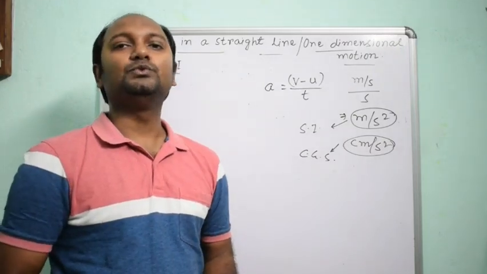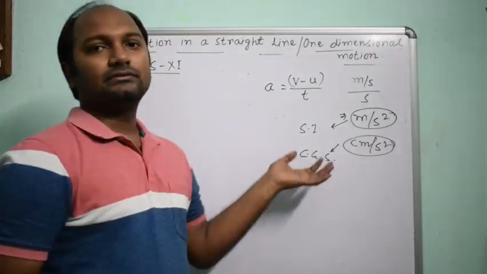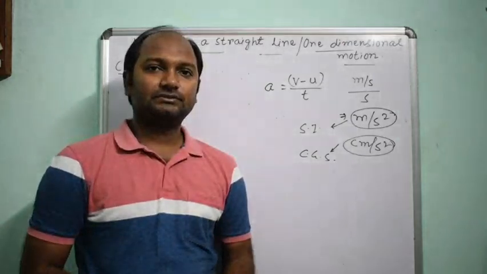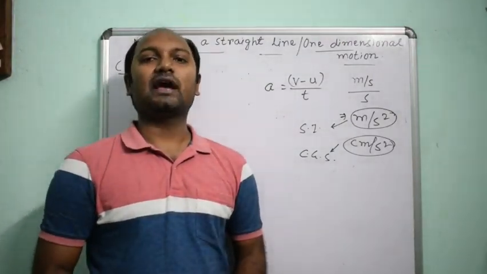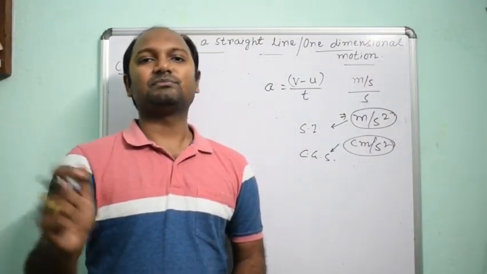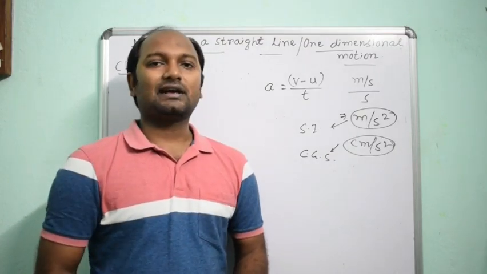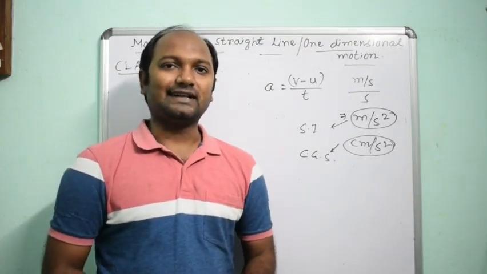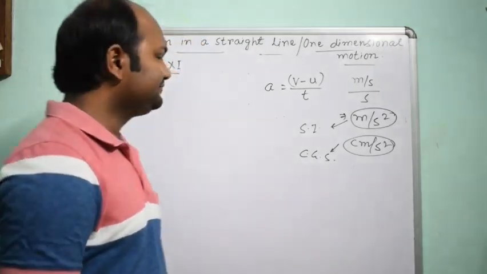Graphically we have to explain the motion of the object, or from the graph we have to calculate different things, means velocity, speed, acceleration, displacement, that we have to find from the graph.